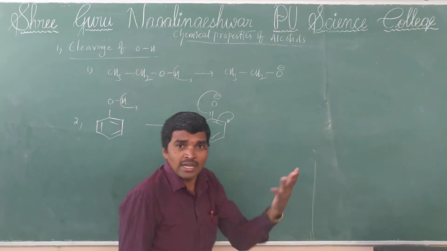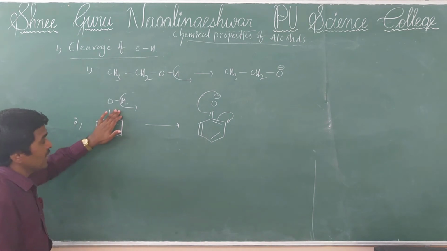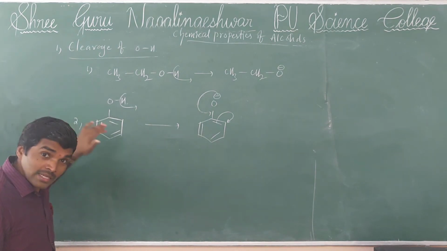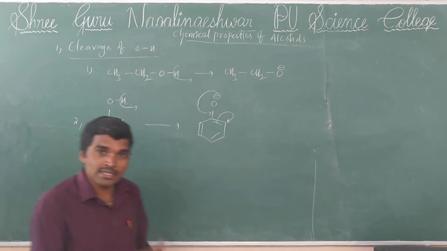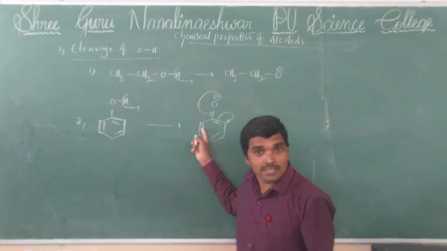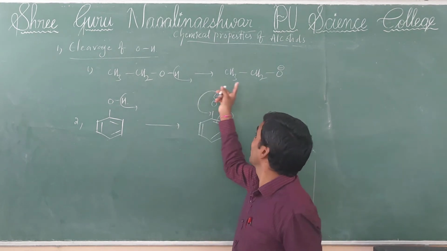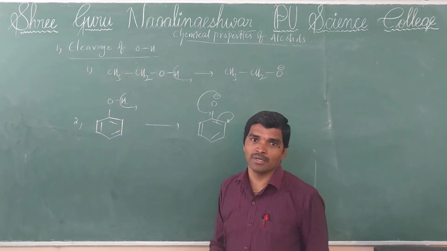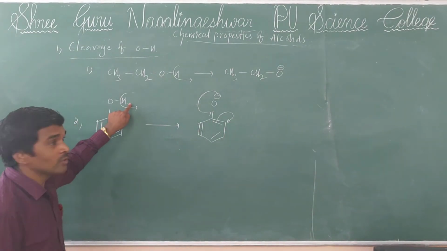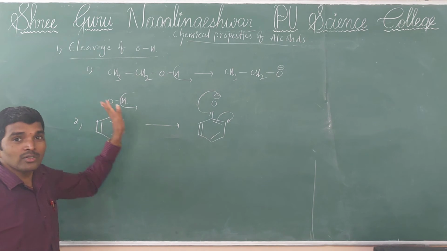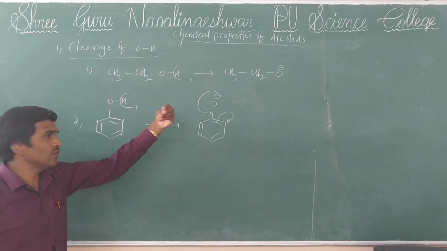So ethoxide does not have any resonance. That's why phenols have more acidic character than ethanol. The reason is that phenoxide ions are more resonance stabilized than ethoxide ion, that you remember. For example, to understand, I am telling here, this hydrogen attached to oxygen, I want to move from here. So oxygen is telling that if you want to go, leave from here.